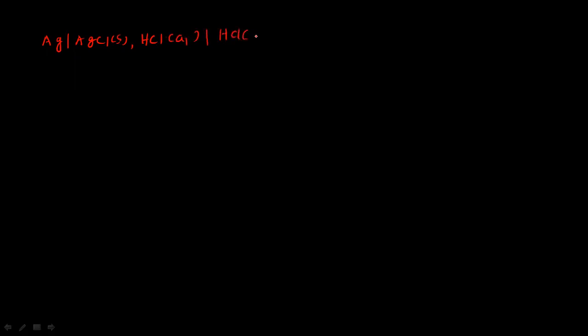The two electrolytes are having different activities. A1 is greater than A2. So this is metal insoluble salt type of the electrode.